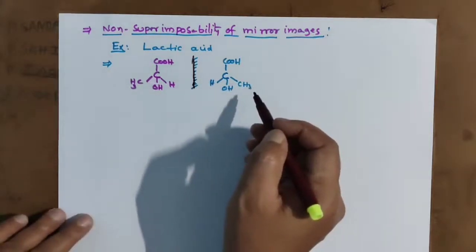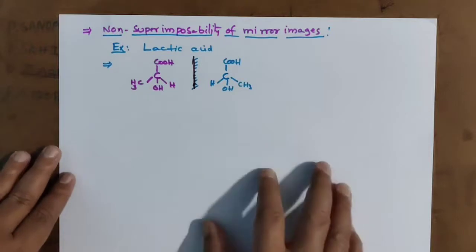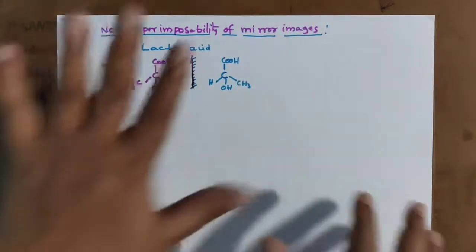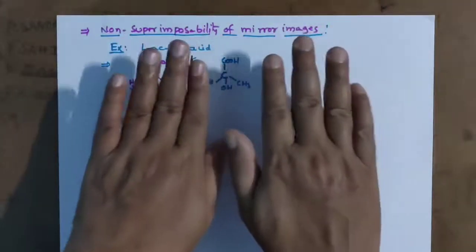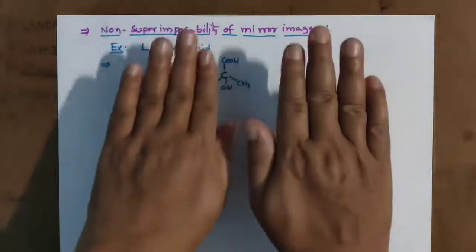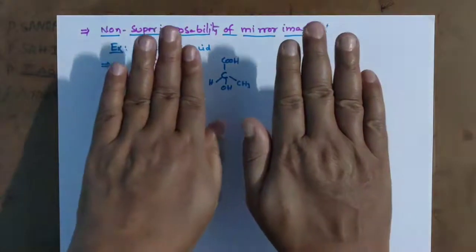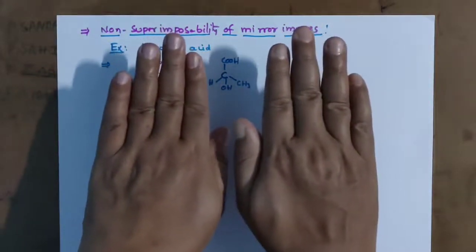See, non-superimposability we can address easily with hands. This is my hand, this is another hand. I will show very clearly what non-superimposability is. These 2 are hands. You place the right hand or left hand on the other hand.